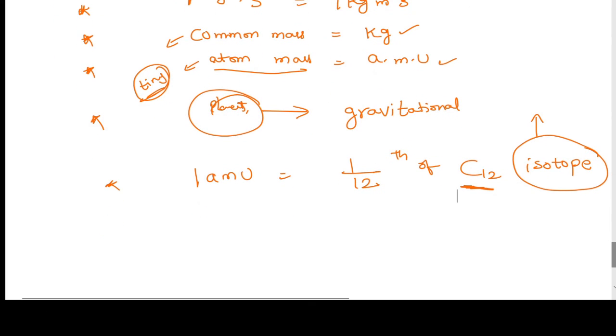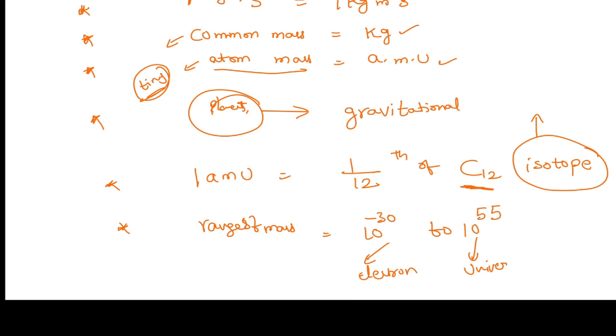Also, ranges of masses are very important: from 10 power minus 30, the electron mass, to 10 power 55, the universe mass. These are the points we have discussed in this session.